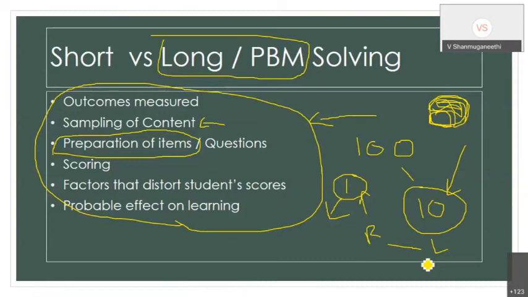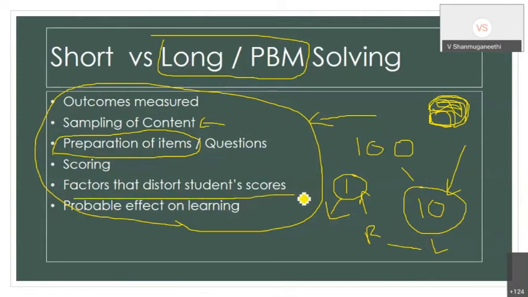You cannot change it. But in the 10 mark question, what will you do? You will give 7 marks. Then later the student may say, why did you give 7 marks? The other student wrote the same answer, you gave 8 marks. For me, you are giving 7 marks. This difference will come. So why this difference? Because once you have a long answer question, reliability always plays a major role, the individual difference of the evaluator.